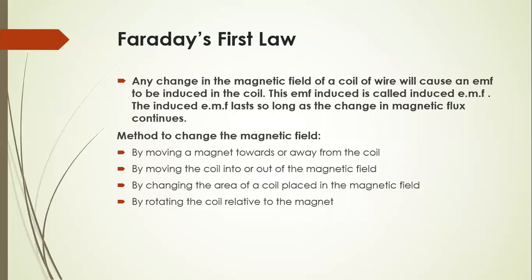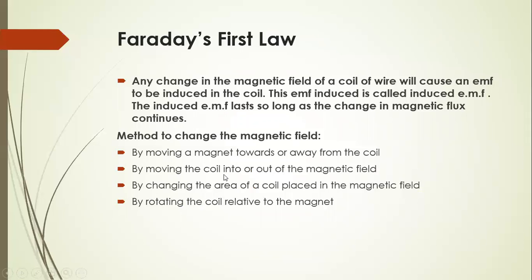Now, what are the methods to change the magnetic field? Firstly, by moving a magnet towards or away from the coil. If we move the magnet towards the coil, there is an increase in magnetic flux. And if we move it away from the coil, there is a decrease in the magnetic flux. If there is a decrease in magnetic flux, then there is a decrease in induced EMF.